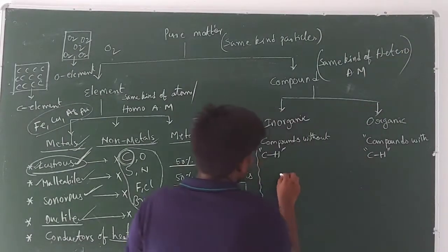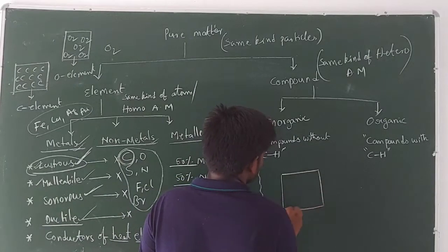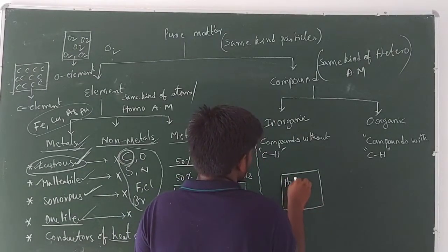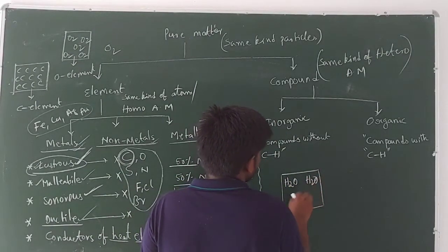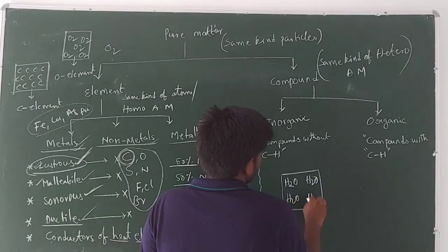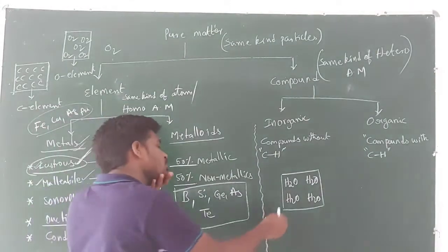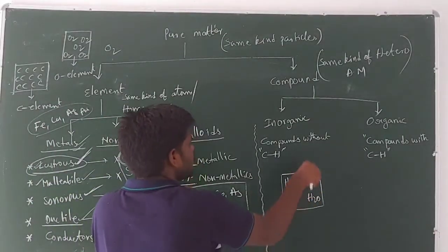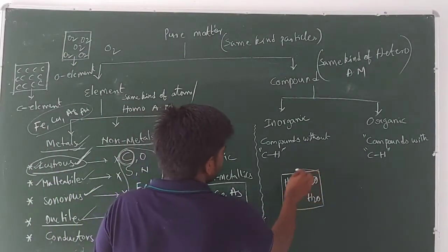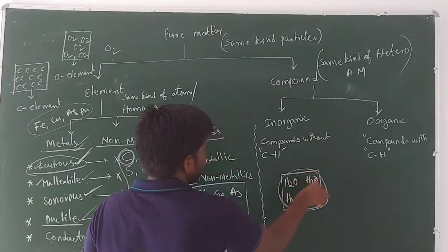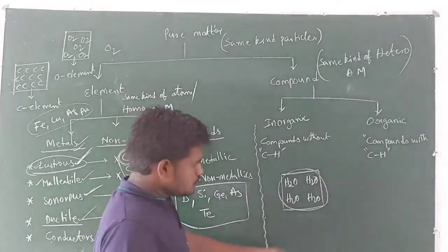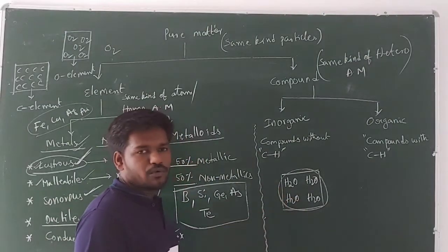Example, guys. Let me take a substance. In this substance you have only H2O molecules. Now you see all molecules are the same. So what type of molecules are these? These are heteroatomic molecules. So in this given substance you have the same type of heteroatomic molecules, so you can say that this is a compound.